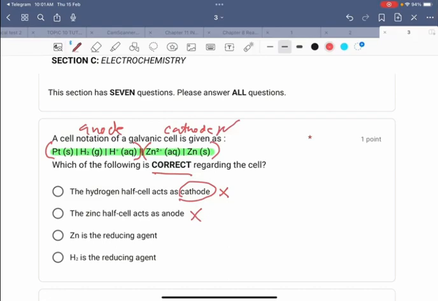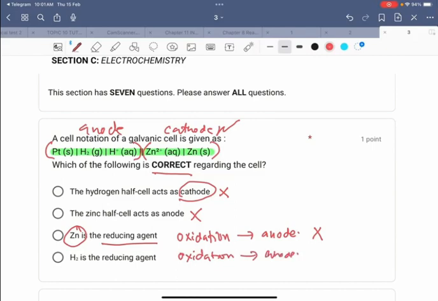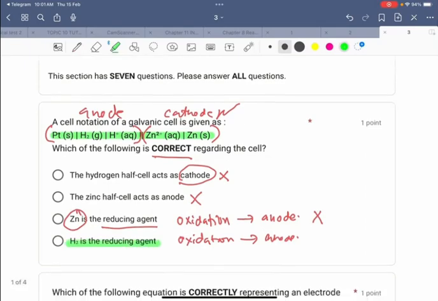Zinc is the reducing agent. Reducing agent means it undergoes oxidation, and oxidation occurs at anode. So this statement is incorrect because zinc occurs at cathode according to the half cell. So hydrogen is the reducing agent, so oxidation occurs at anode. So the answer is D. Hydrogen is the reducing agent.